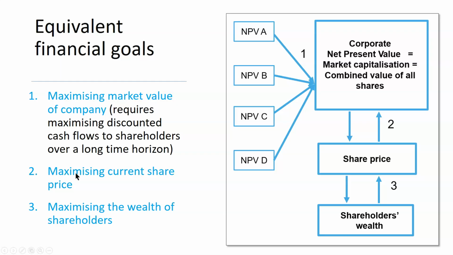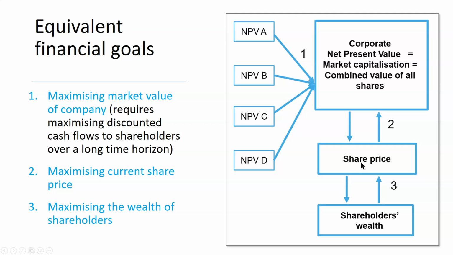When we attempt to maximize shareholders' wealth, we can achieve this by increasing the share price. Because when share prices are high, it implies that the value of the holdings of each shareholder is high as well. Their wealth goes up and they feel richer when the value of the assets they have increases. Right? So we can achieve this goal by focusing on the share price of the company.